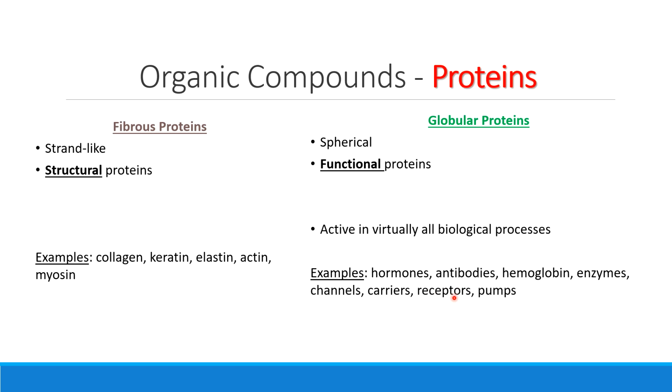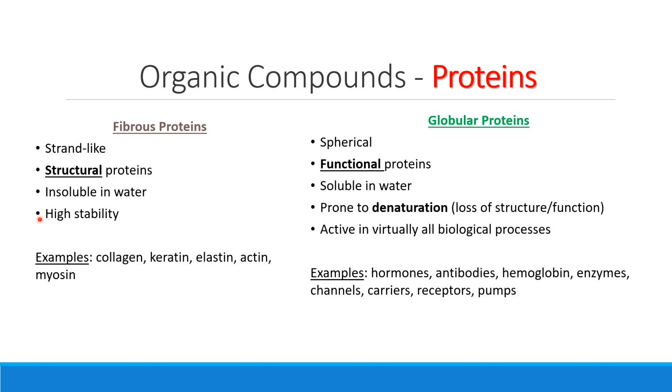Globular proteins do a lot of different things compared to my fibrous proteins that are really all about structure, all about shape. Fibrous proteins are insoluble in water, meaning that they do not dissolve, they won't float around, whereas globular proteins tend to be more soluble. They play nice with water a little bit better. A benefit of my fibrous proteins, my structural proteins, is that they're very stable. Globular proteins are a little more prone to being denatured, just because their shape isn't nearly as stable or as structural.